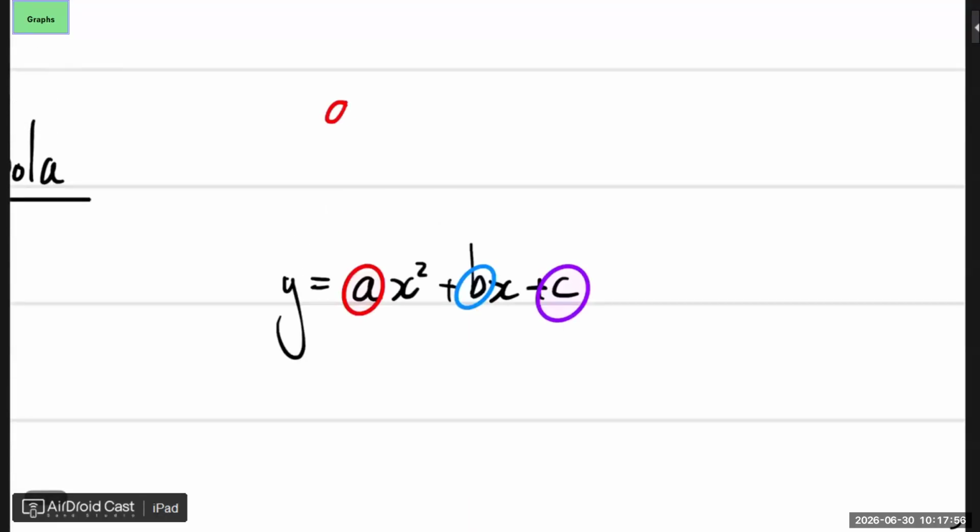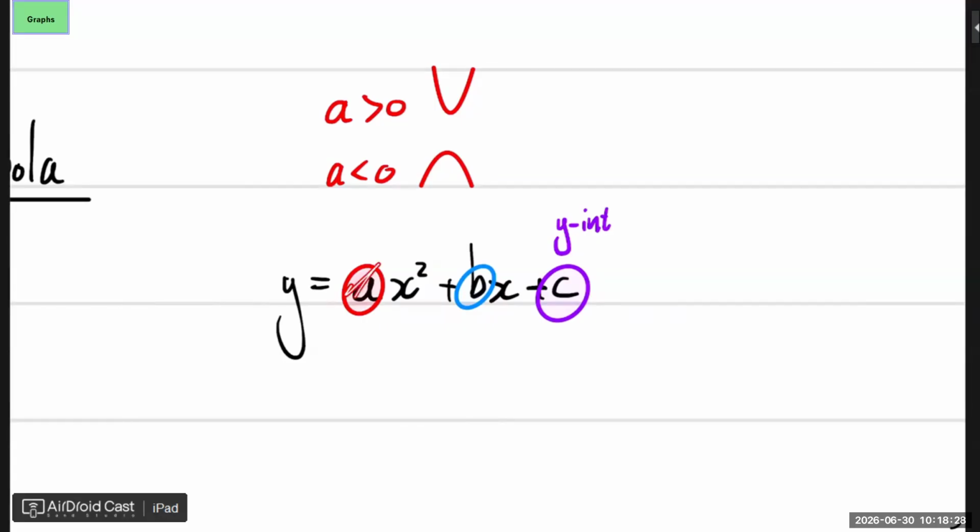That a, when a is greater than 0, it's a smiley face, right? When a is smaller than 0, it's a sad face. So that we all know. The b, we also do know, but it's not necessary in high school to know exactly what the effect of it is, so we're going to skip that. And the c is your y-intercept. Why is it your y-intercept? How do we get a y-intercept?